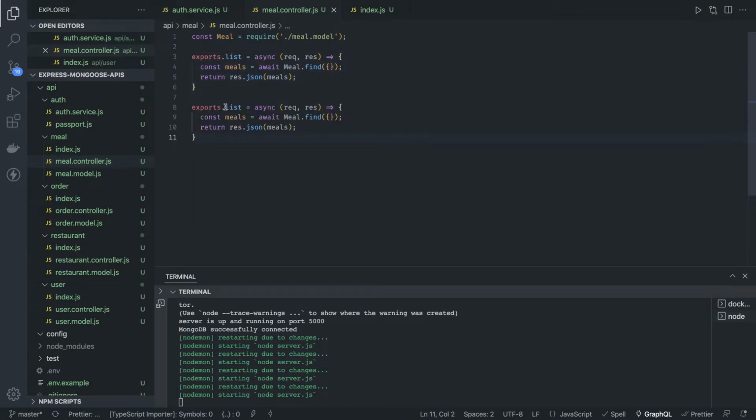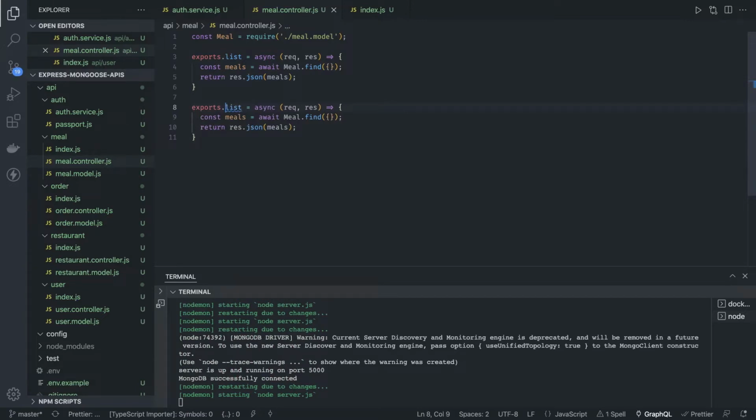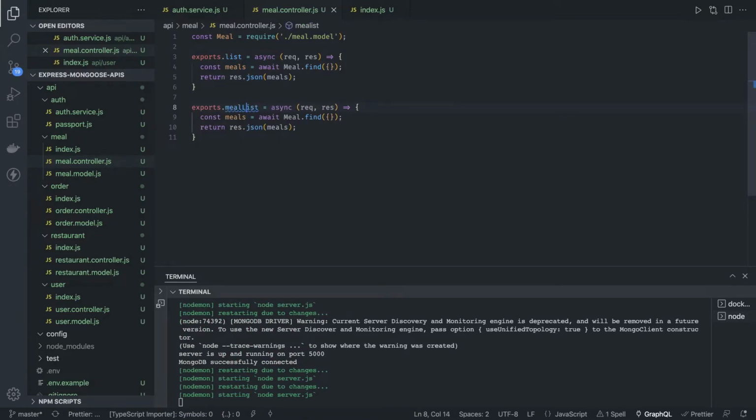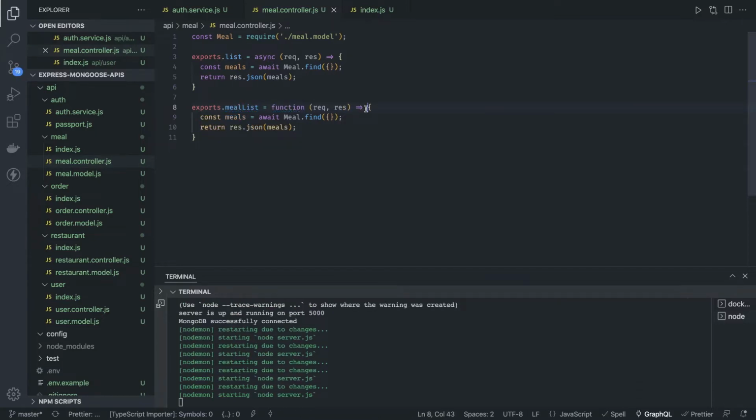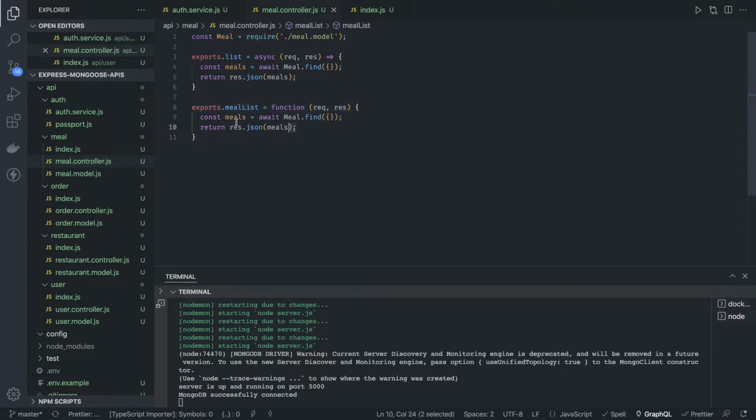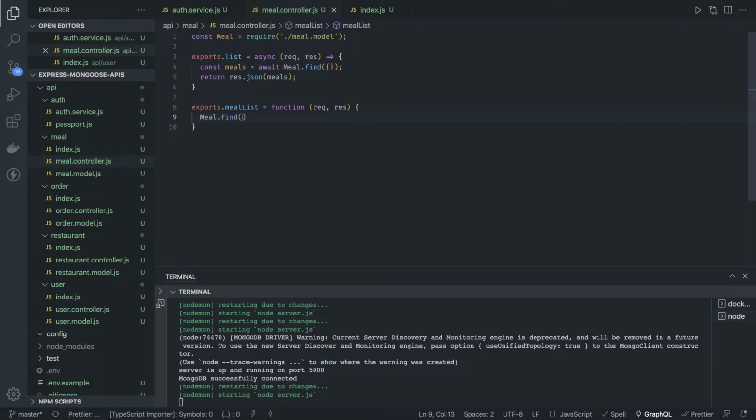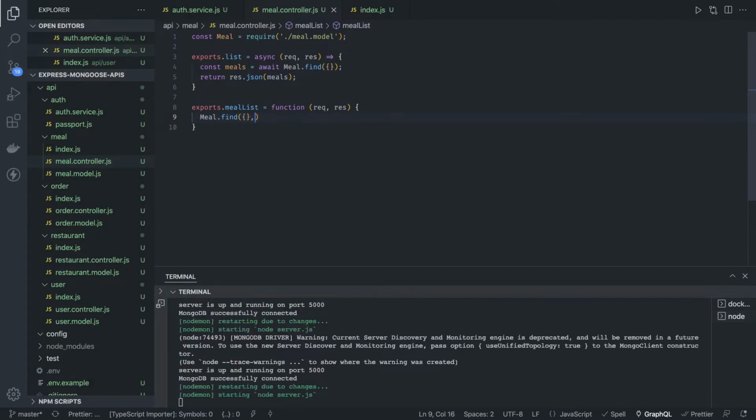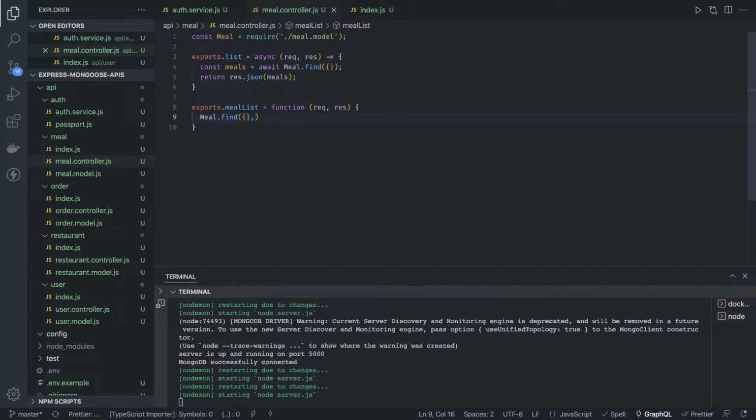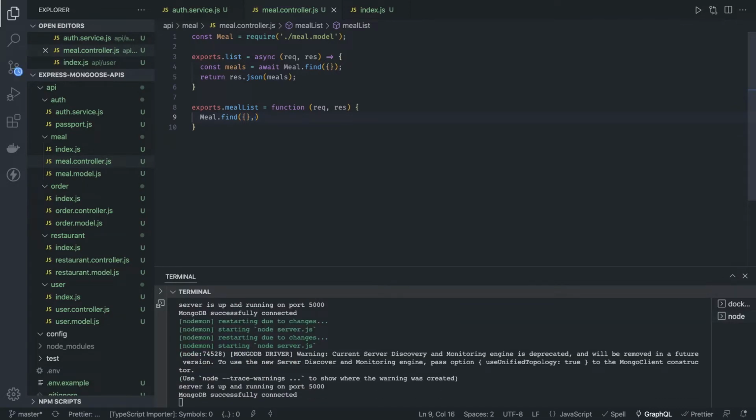Let's say if I'm doing it using callbacks, everybody knows how to write it, but I'm just explaining. This is the function with request and response, and let's say I'm not writing arrow functions at all, then what I will do is, here I can do meal.find, and this is the condition. First condition is, okay, I wanted to return all the meals.find, and then here you will have the callbacks.